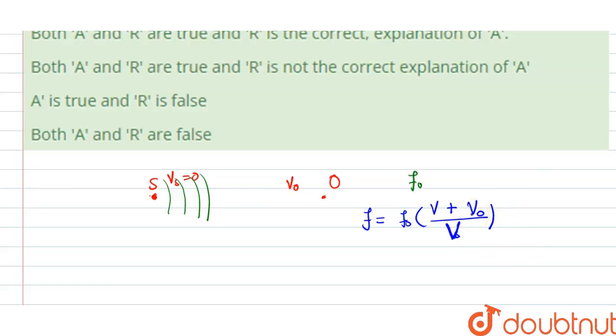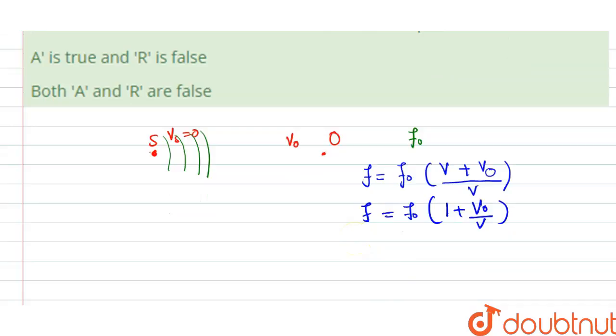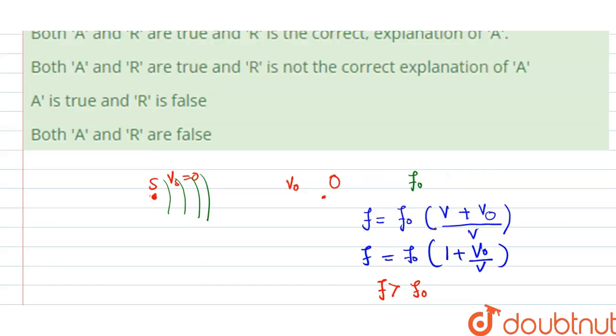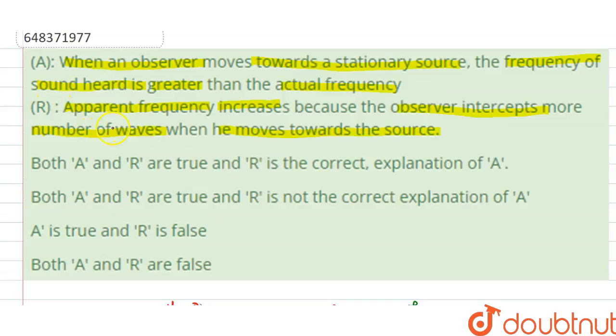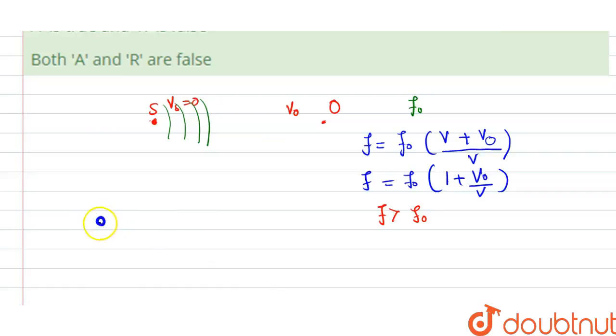This is the expression. Now if we look here, this is coming out as f equals f0 into (1 plus v0 by v). So our apparent frequency is greater than the initial frequency the source is emitting. From here we can observe the reason: the apparent frequency increases because the observer intercepts more number of waves when he moves towards the source. Let us consider this is our source.